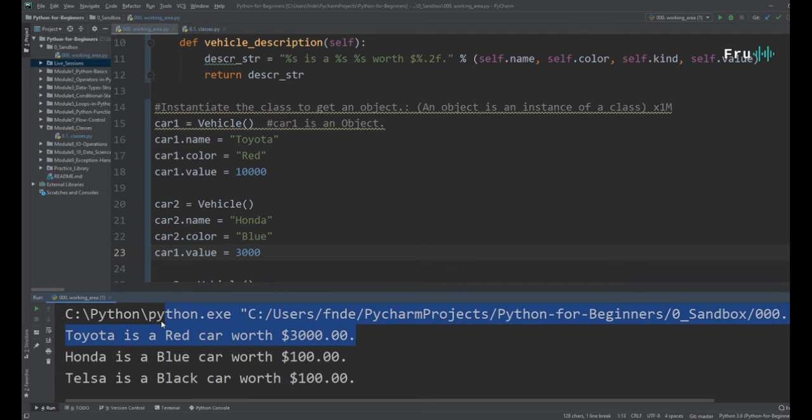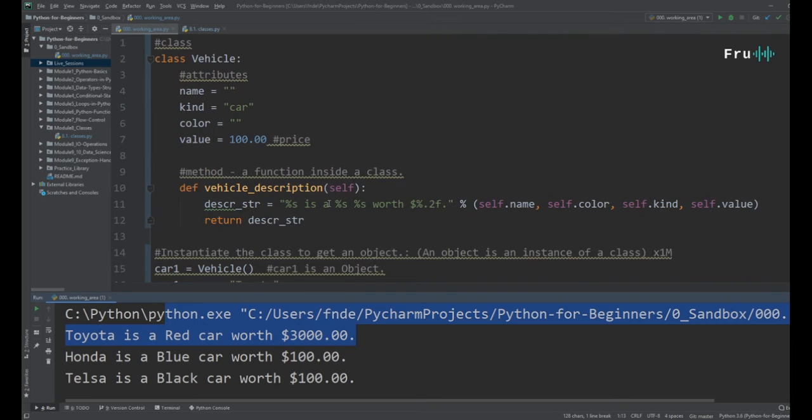I hope this makes sense, because guys, I say this from the position of me sitting in front of my IDE, hearing class and object and really not having any idea what it was. I hope this gives you an idea. I hope this really explains it and breaks it down for you.